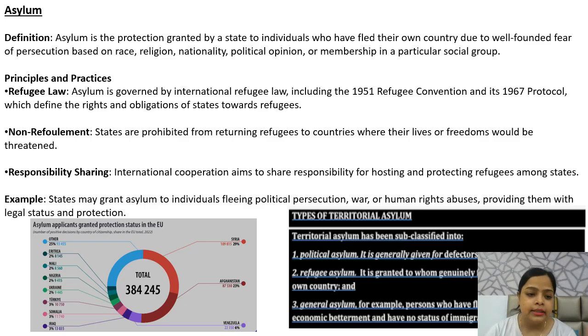So here I have included this chart which is showing the asylum applicants granted protection status in the EU. तो यूरोपियन यूनियन बहुत ज़्यादा active है asylum provide करने में. उसका reason है उसकी geopolitical strategy and also location. तो जैसे वो located है, mostly these countries सीरिया, अफगानिस्तान, वेनेजुएला, वहाँ के लोग EU बहुत जाते हैं and apply करते हैं for seeking asylum and they have got asylum.